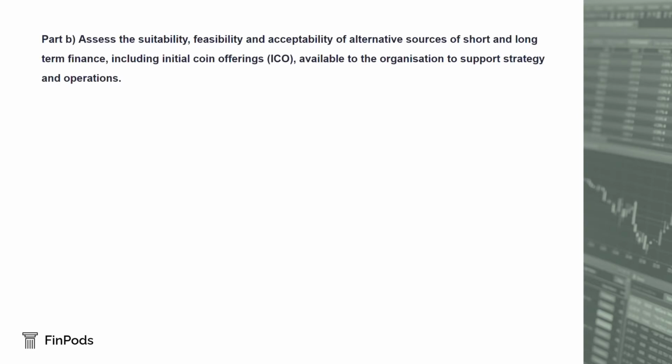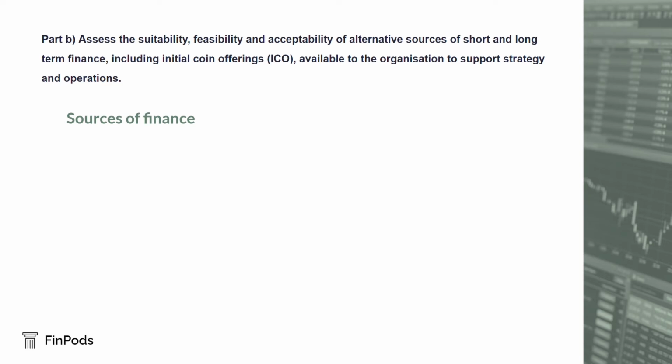Part B. Assess the suitability, feasibility and acceptability of alternative sources of short and long-term finance, including initial coin offerings, ICO, available to the organisation to support strategy and operations. A number of sources of finance are available to organisations, although this will vary. For example, a not-for-profit organisation cannot raise equity finance and may not wish to borrow, so will have to finance itself from operating cash flows.